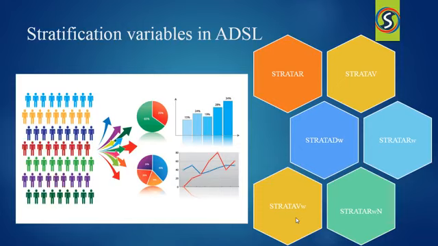Therefore, this analysis needs to have two sets of values to describe the stratification factors. Now in the ADaM IG, these two sets of values are referred to as randomized values and verified values. The verified values are derived using the source documentation.